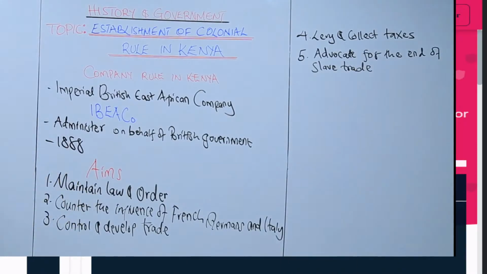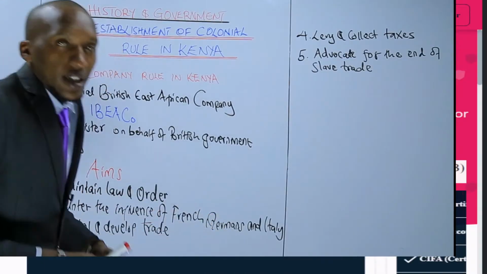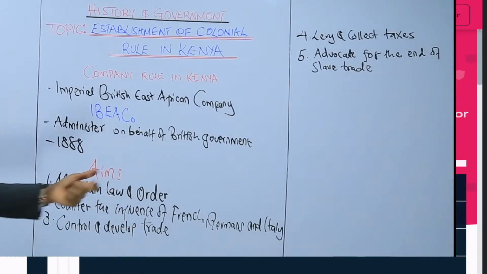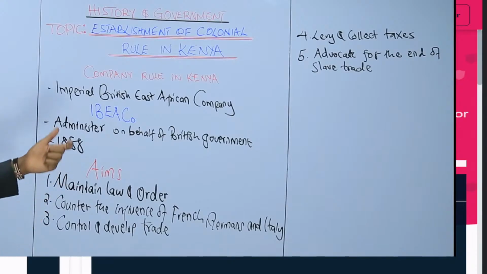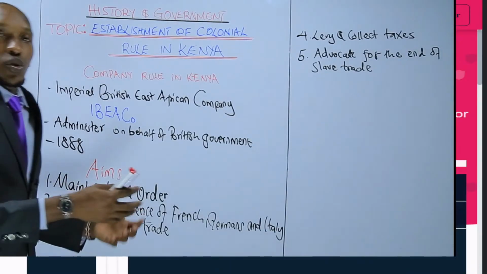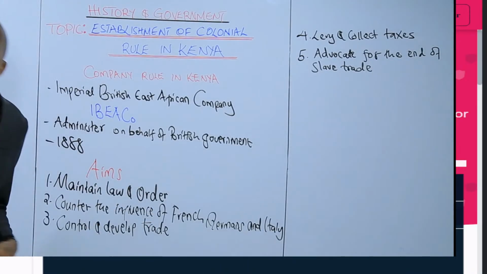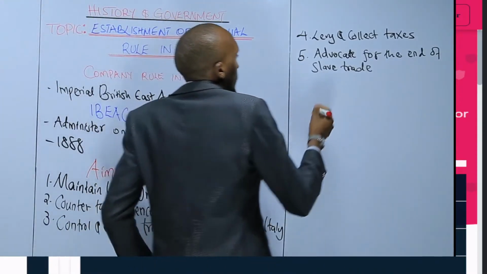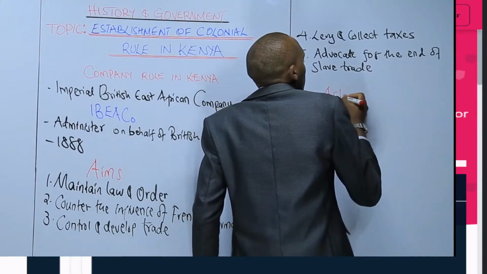Remember, Britain is occupying this land. They have made an agreement as nations, but as a government, they are not able to come and occupy that land physically. So they use this company to control the territory. So those were the aims. Now, as they were controlling and exercising their authority over this territory, they had several achievements. Now, that is the next thing we are going to look at, the achievements.